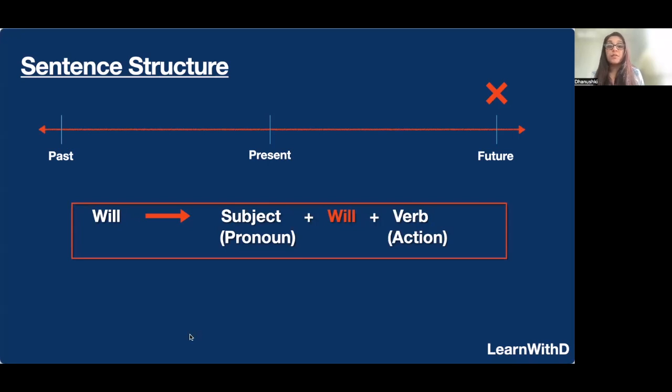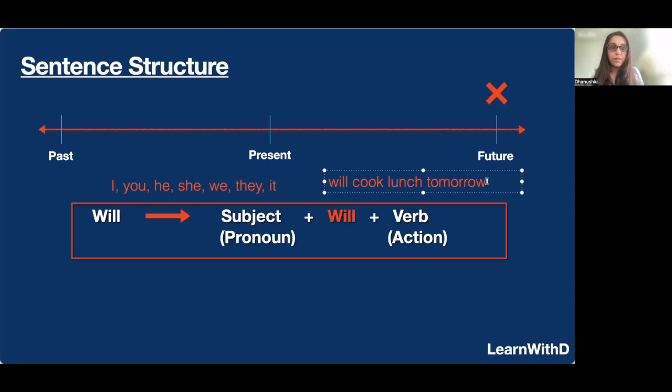Okay, so let's look at the sentence structure using will. So we have the pronoun or the subject, which is I, you, he, she, we, they, and of course it. Okay, so we have the subject pronoun, and then we use the will. Okay. And of course, we use a verb. Okay. So let's look at the verb, for an example, cook. Okay. So we will say, I will cook, let's say, lunch tomorrow. Okay.